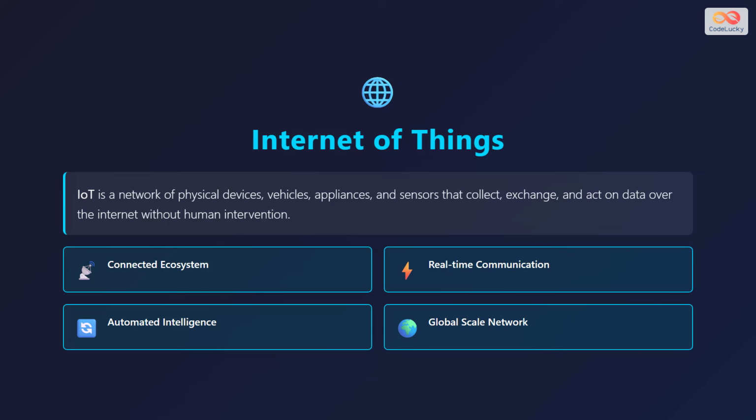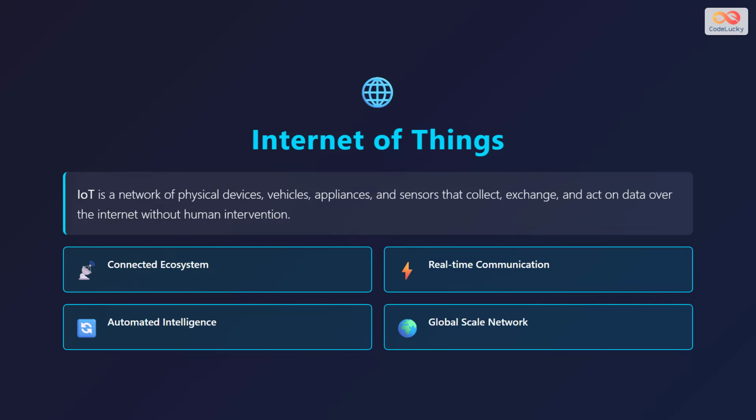Internet of Things, or IoT, is a network of physical devices connected to the internet. These devices are embedded with sensors, software, and unique identifiers that enable them to collect data from their environment and exchange information with other devices and systems without requiring human intervention.